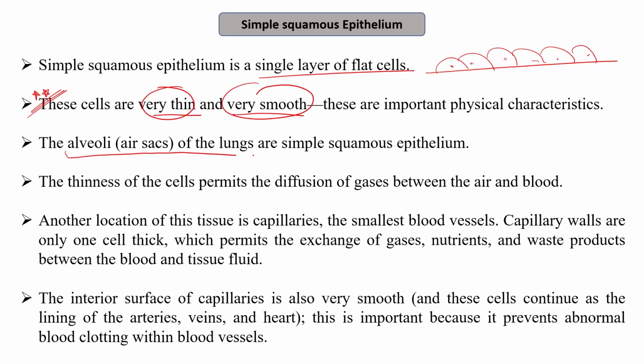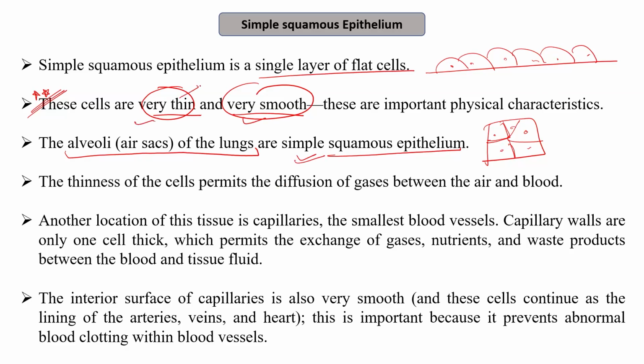Alveoli, for example, the air sacs of the lungs, are lined by simple squamous epithelium. You might have seen a figure of the alveoli. You might have seen the air spaces and the lining of the alveoli, which is very thin. So the alveoli have a lot of air space, and the lining is made up of the simple squamous epithelium, which is very thin and smooth.